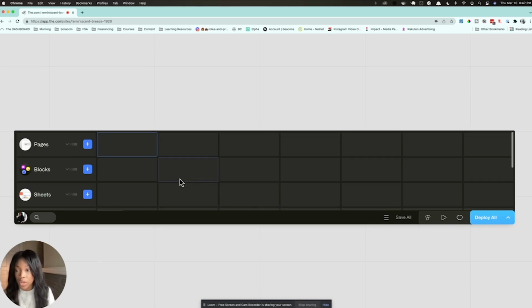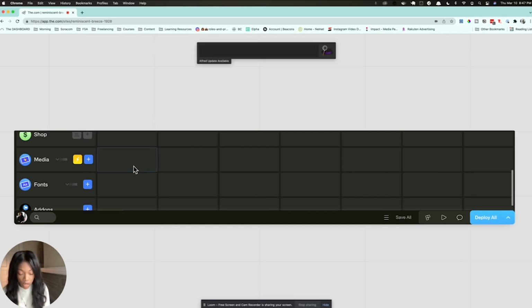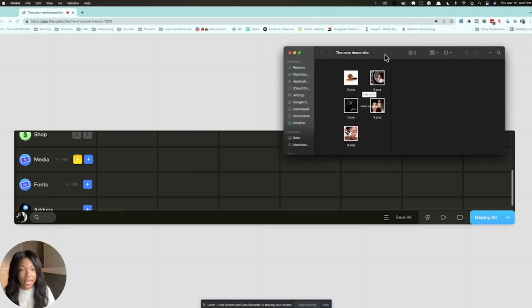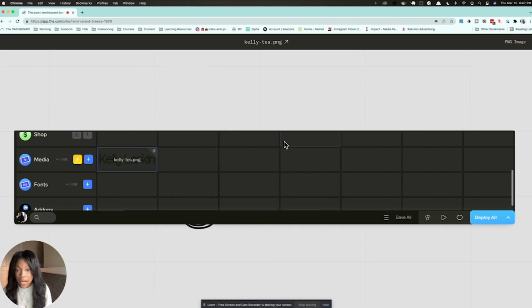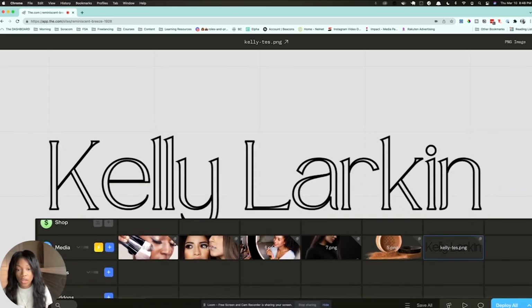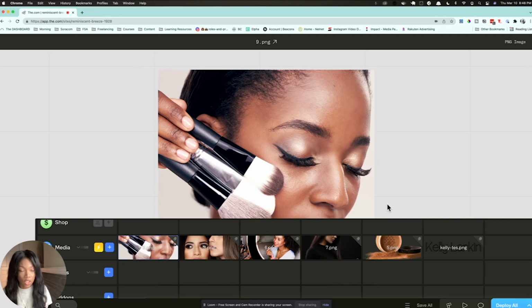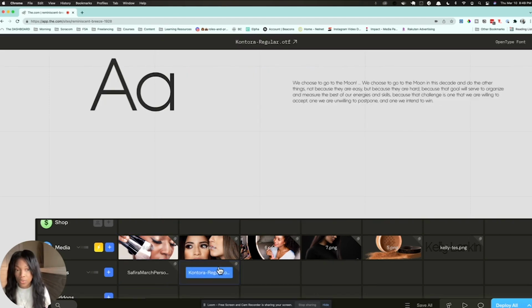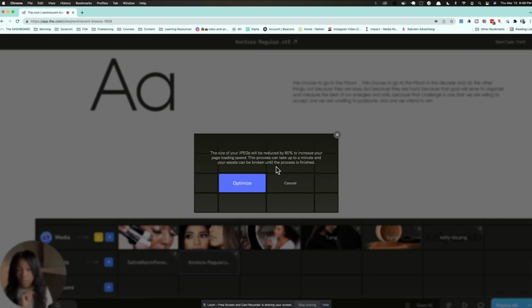So the first thing I'm going to do is start with just dropping in some of the media that I want in my site. I'm going to open up the folder that I had for this, and I'm just going to start dropping in the files that I need. Okay, so you can see here I have all of the different media, and I can click on each one to see how they're going to show up. Perfect, looks good to me. And then I'm also going to add in a couple of fonts that I want. All right, super easy, drag and drop. I love that.